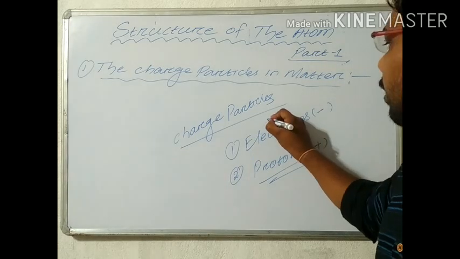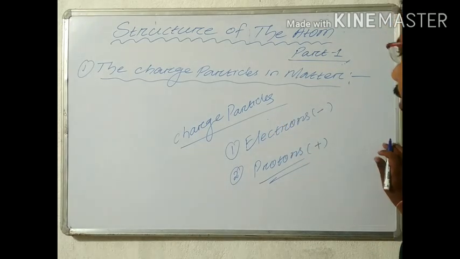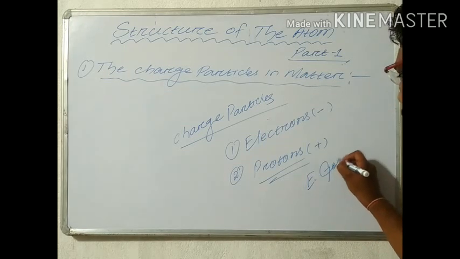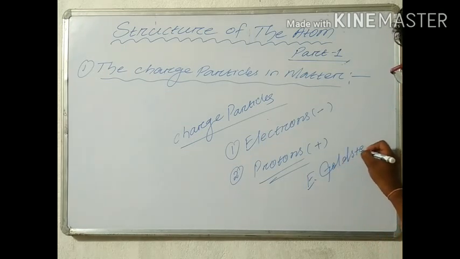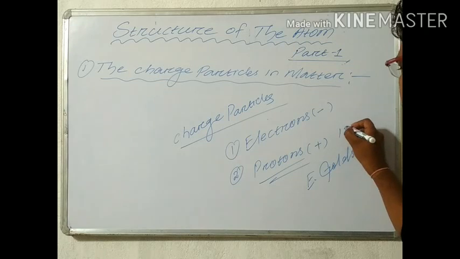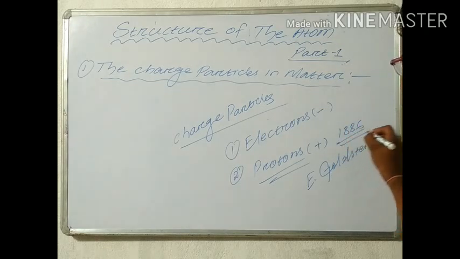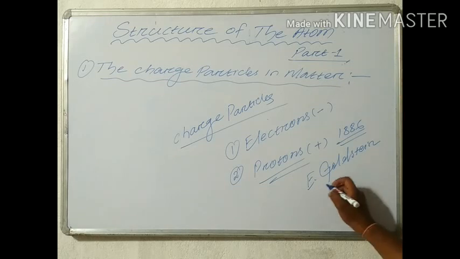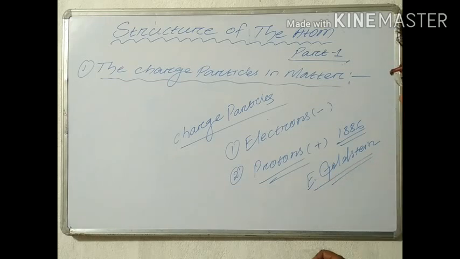So the electron was discovered by J.J. Thomson, and the proton was discovered by E. Goldstein. Who is E. Goldstein? In the year 1886, the proton was discovered earlier, and then the electron was discovered.